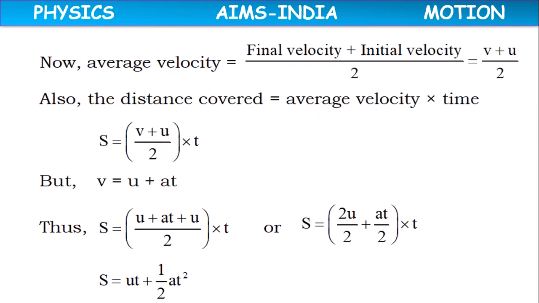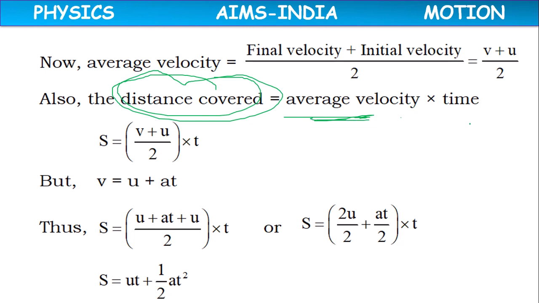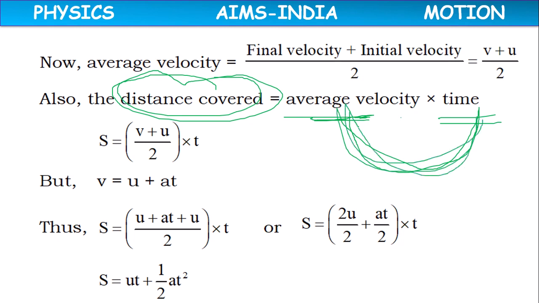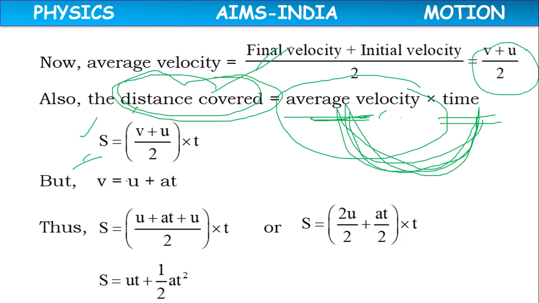But the formula for distance covered is average velocity into time. With what average velocity it has traveled, and for how much time; if you take the product, we get the distance covered. If you represent distance with s, and average velocity is (v plus u) by 2, then s equals (v plus u) by 2 into t. Again, in place of v, we can put u plus at.